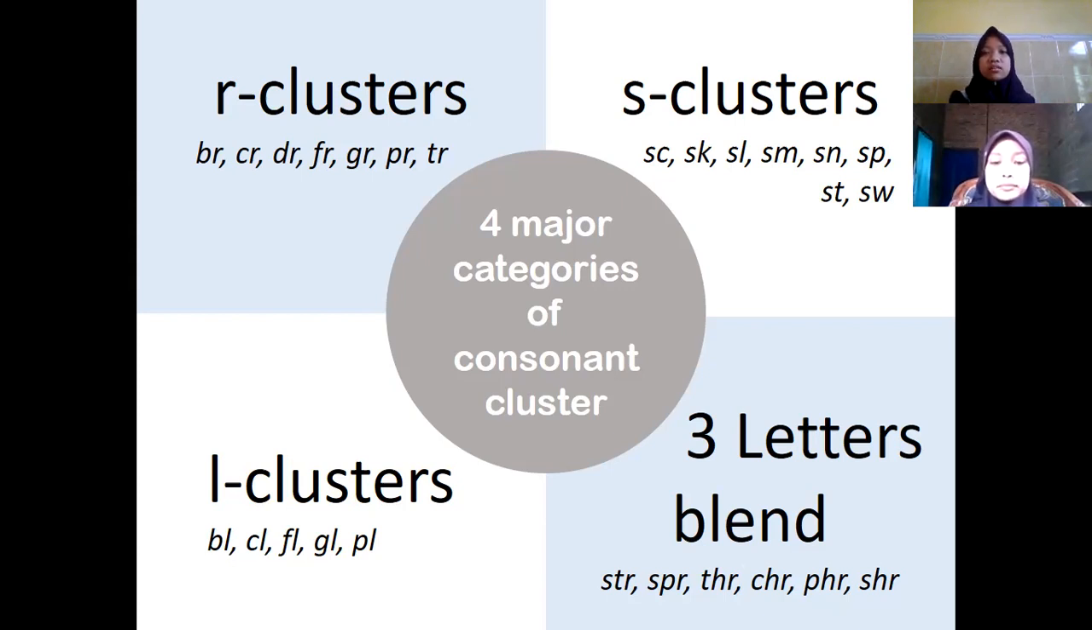The third is the L cluster. The common combinations are BL, CL, FL, GL, and PL. Examples are the words plane, plate, glow, bling, clap, and other words. The fourth is the three-letter clusters.